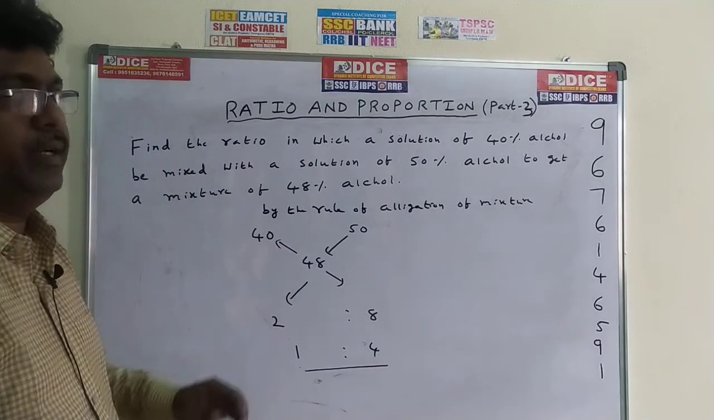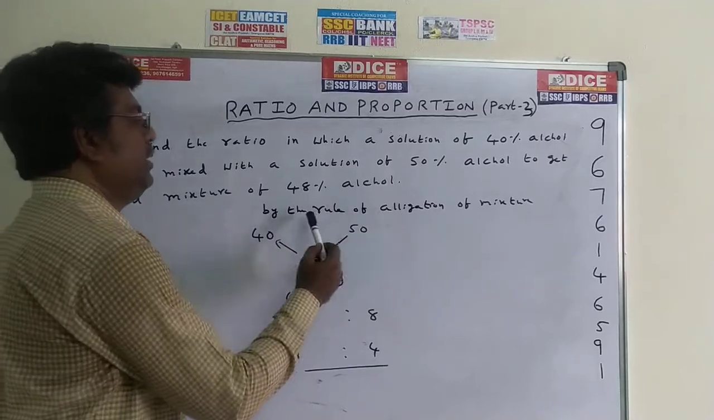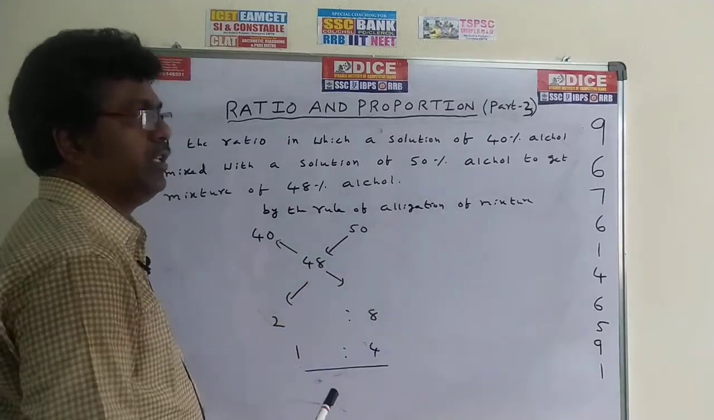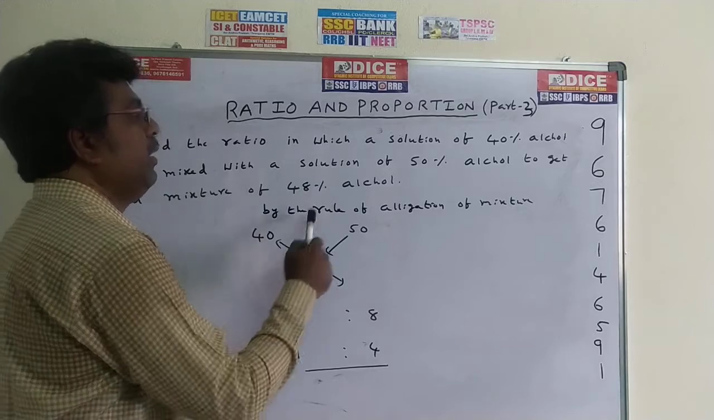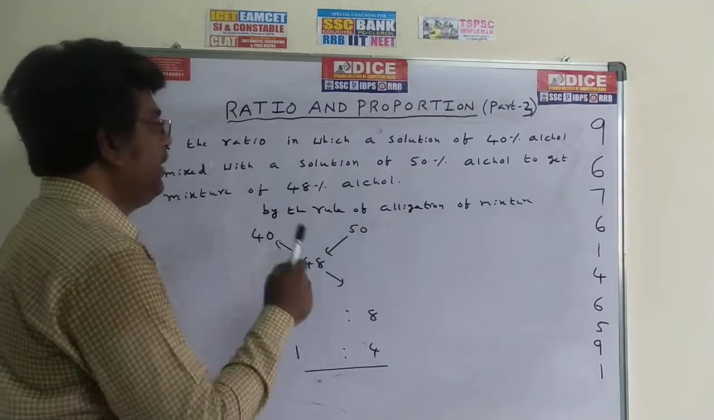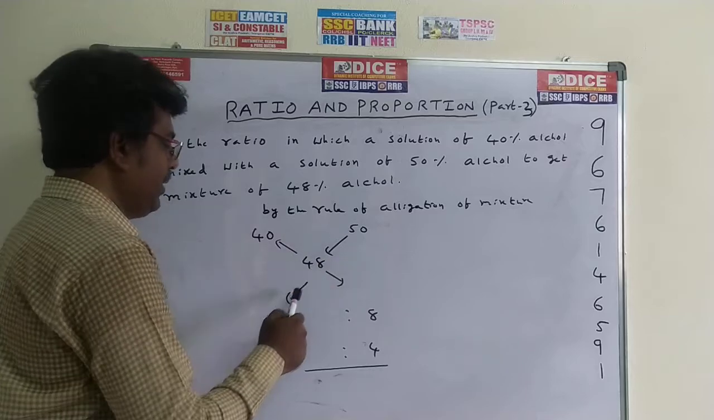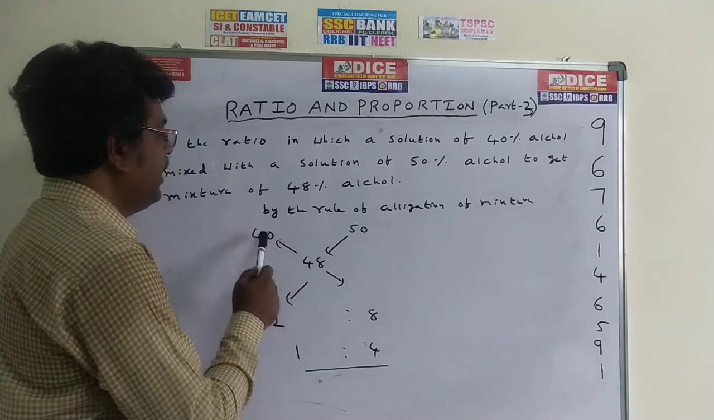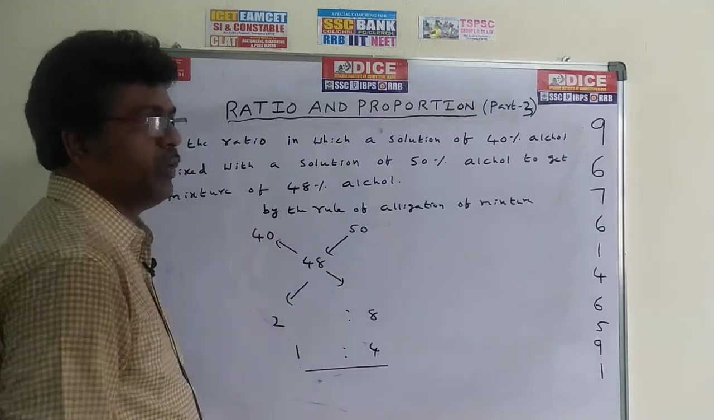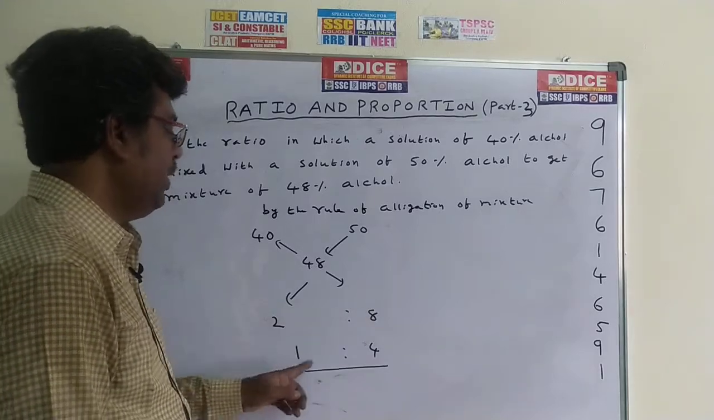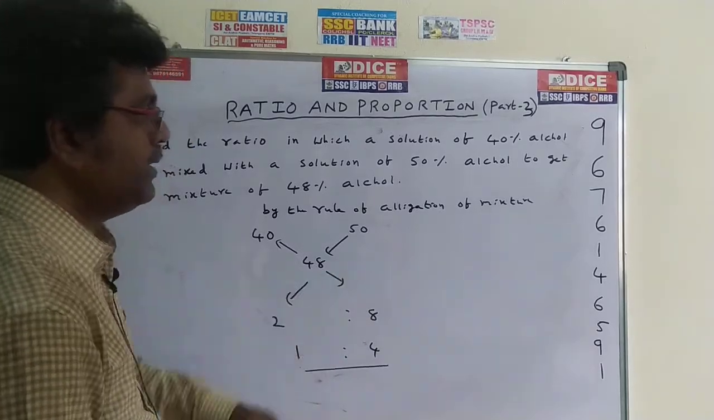This is the method, by the rule of elimination of mixtures. Write the least one, 40, and the highest one, 50. Mixture in the middle. Big number minus small number, 50 minus 48 is 2. Big number minus small number, 48 minus 40 is 8. So 2 is to 8. Cancel with 2, 1 is to 4 is the required answer. Take 20 seconds to write this one.